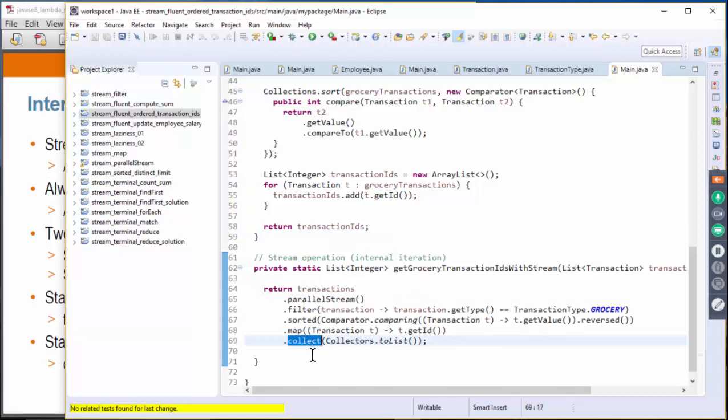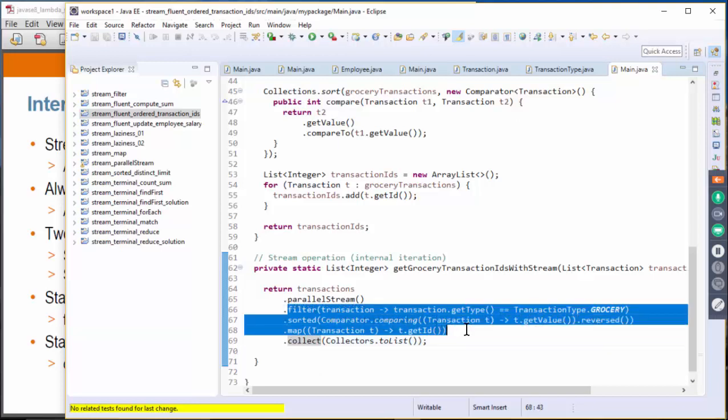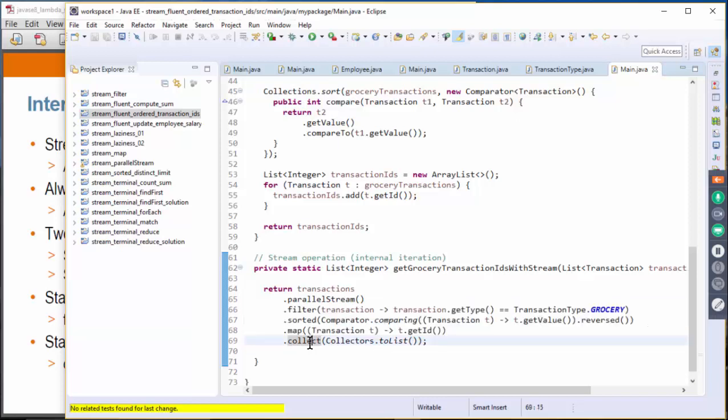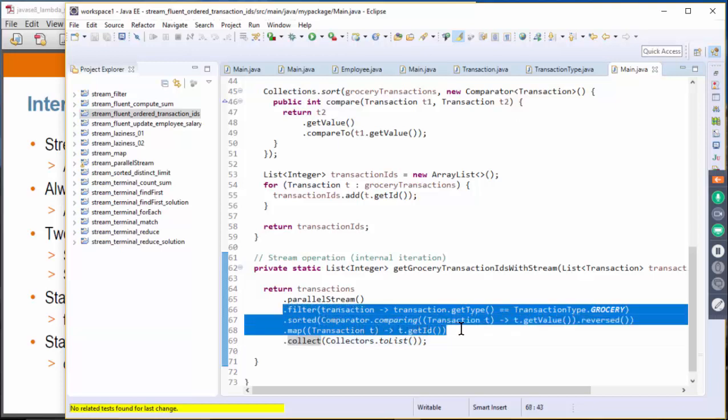So the terminal operation is the one that triggers the whole processing of the stream. And this is called lazy because until the terminal operation gets executed, none of these intermediate operations are going to be executed.